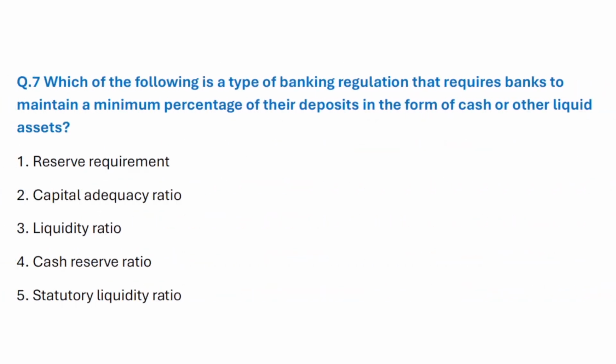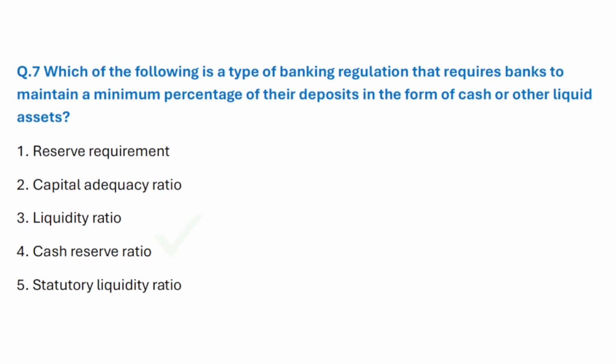Question number 7. Which of the following is a type of banking regulation that requires banks to maintain a minimum percentage of their deposits in the form of cash or other liquid assets? Correct answer is option 4. Cash reserve ratio.